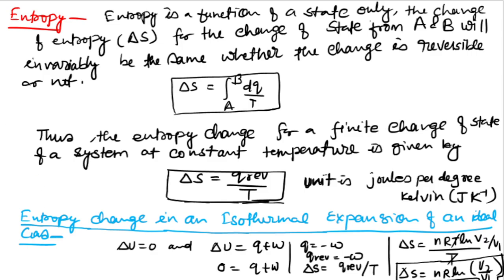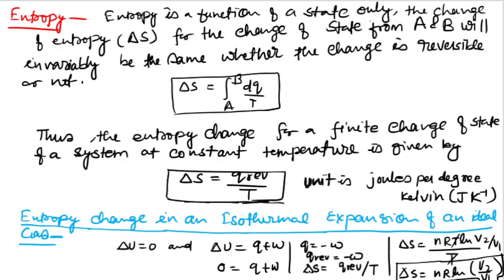Now let's discuss the entropy change in isothermal expansion of an ideal gas. Here we talk about the entropy change in isothermal expansion for an ideal gas. Isothermal means temperature is constant, then del U is equal to 0. Internal energy change is 0. From the first law, you will get this.